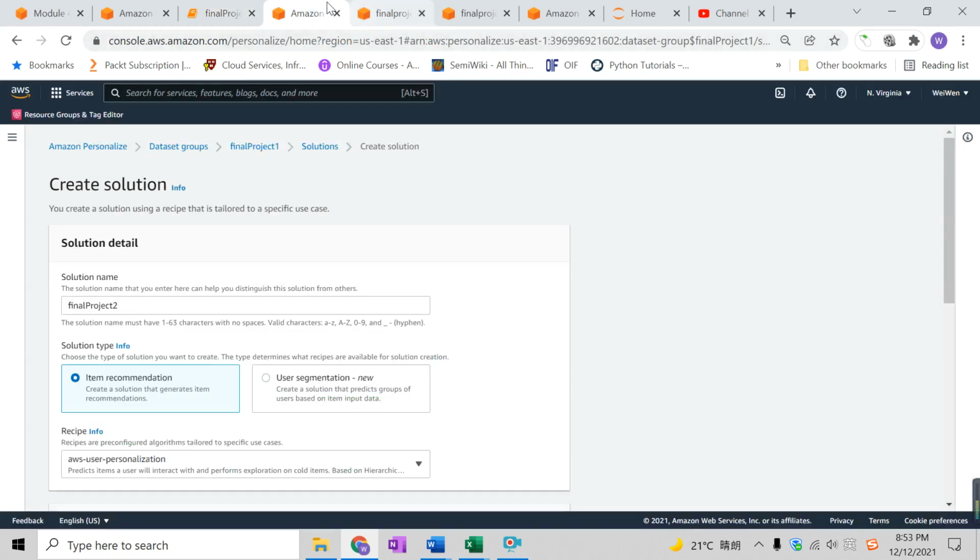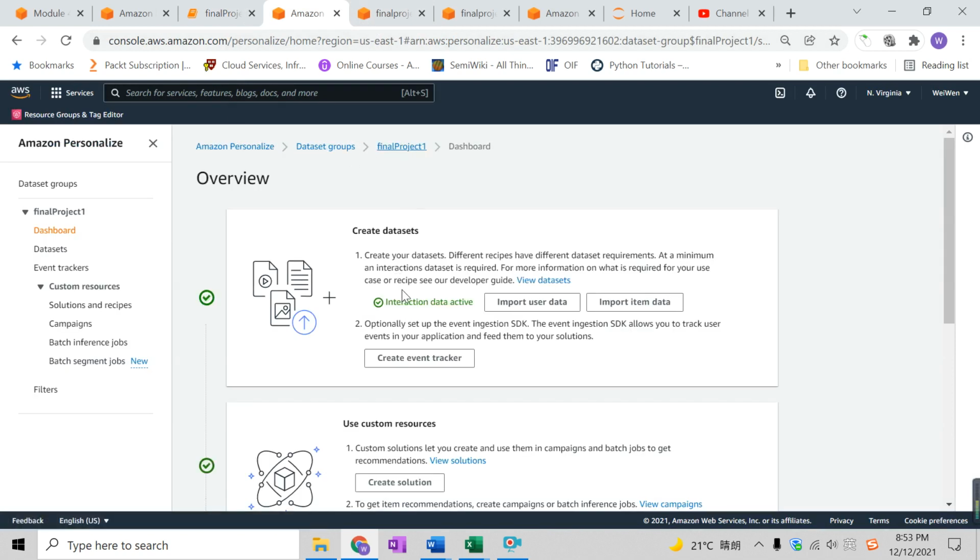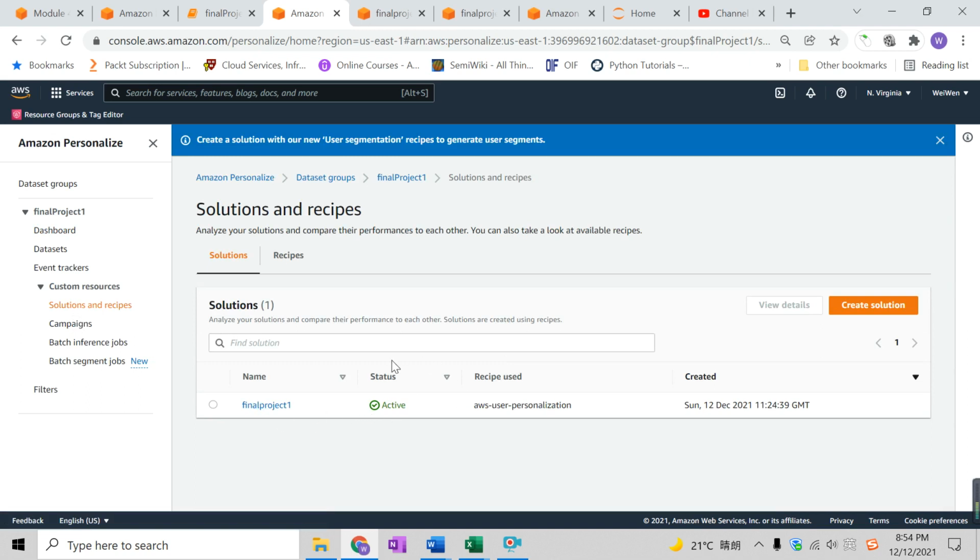The catch here is to have proper data sets, and the data sets need to be cleaned up properly. After the solution and recipe have been trained, you will see active here. This process takes about 1 hour up to 2 hours depending on your data set. Mine took more than an hour to train the model, which is really fast considering it's a computationally intensive process. AWS just has more computational assets than a home laptop.